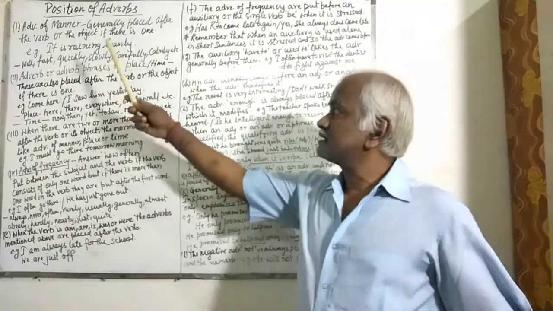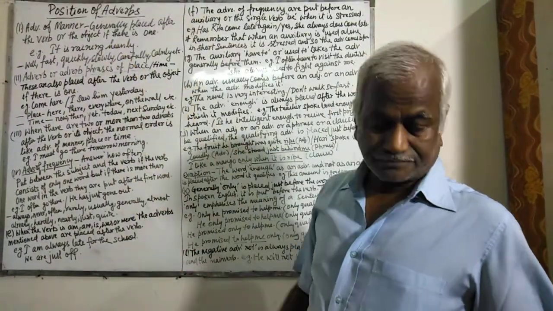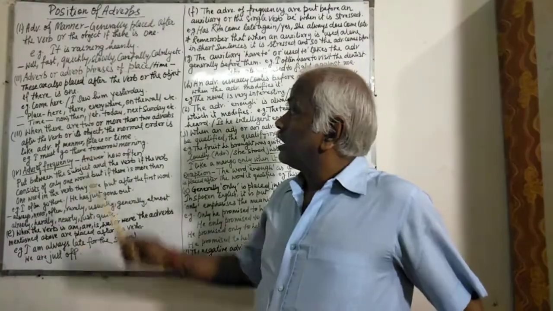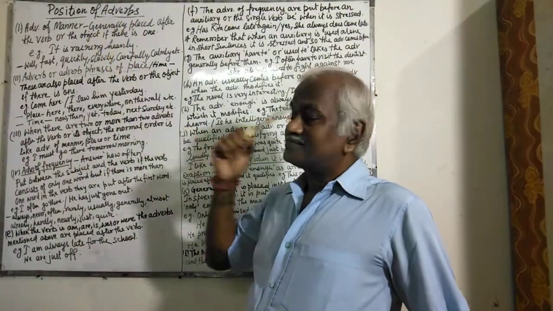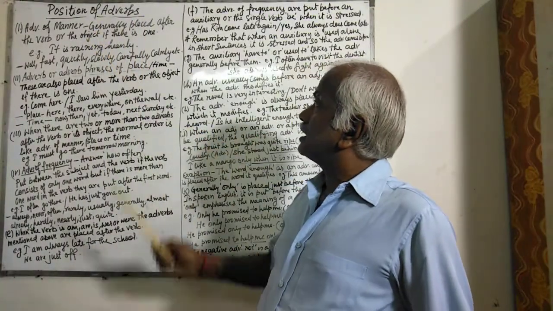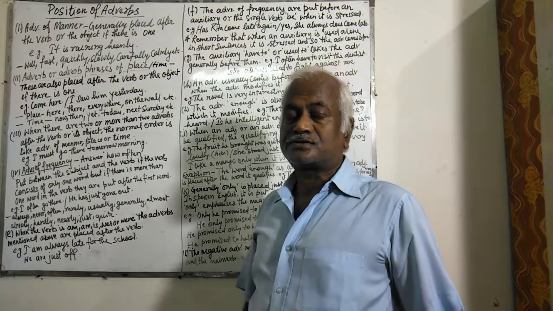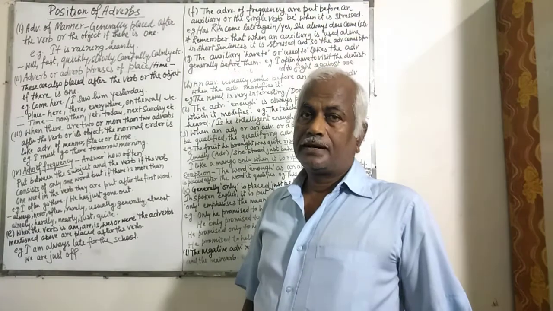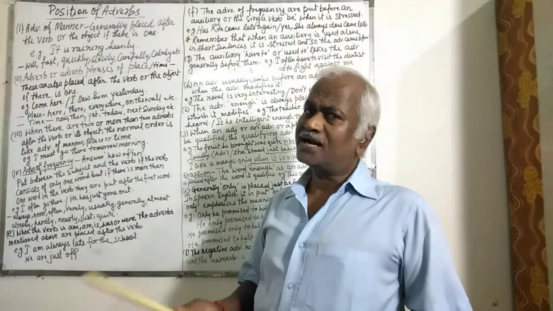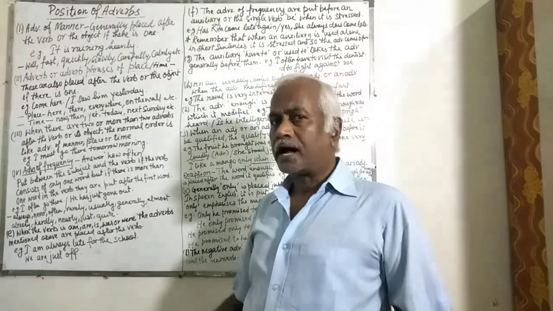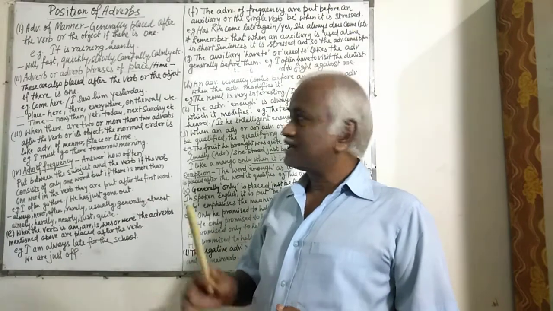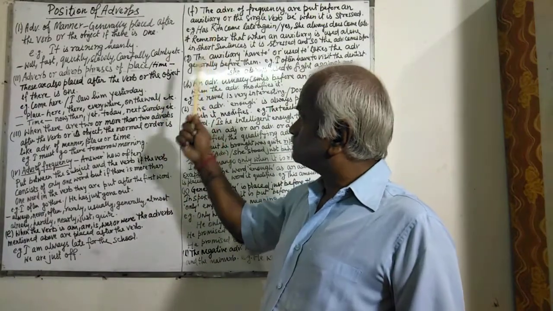First of all is adverb of manner. Adverb of manner is generally placed after the verb or the object if there is one. If the object is not there, then it is placed after the verb, and if the object is there, then it is placed after the object.